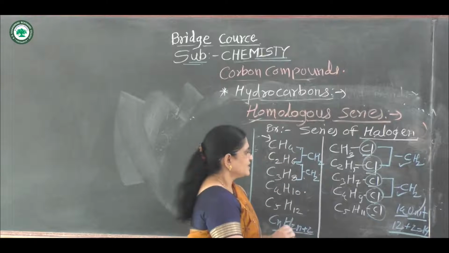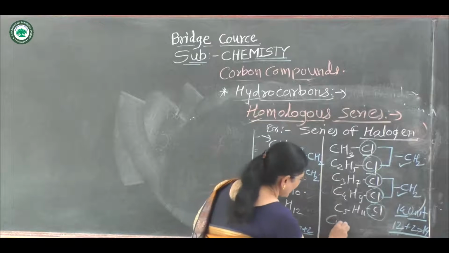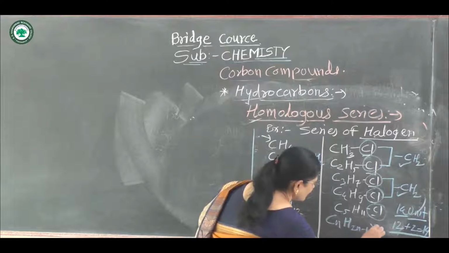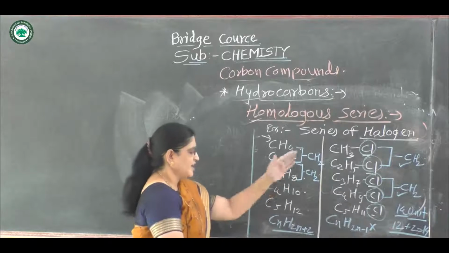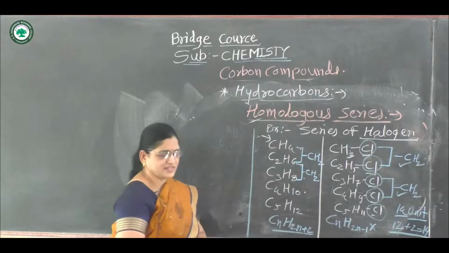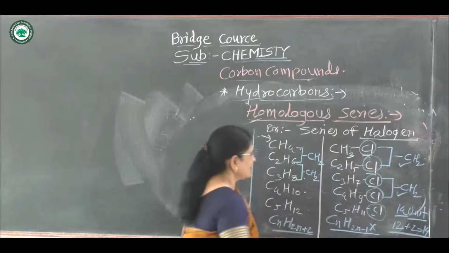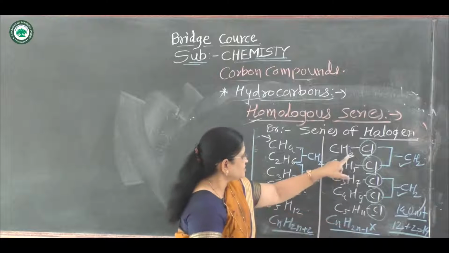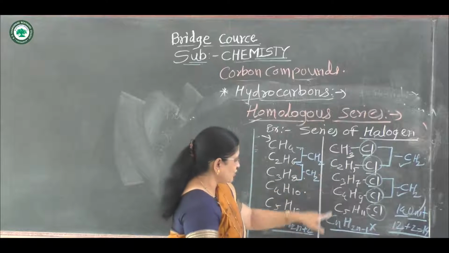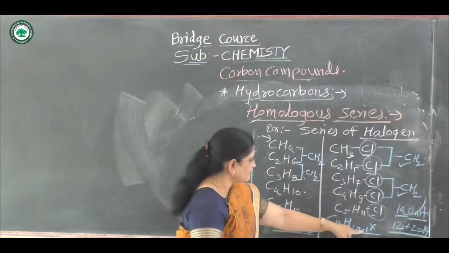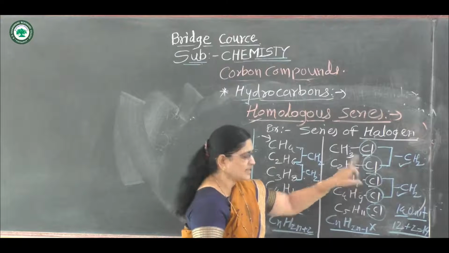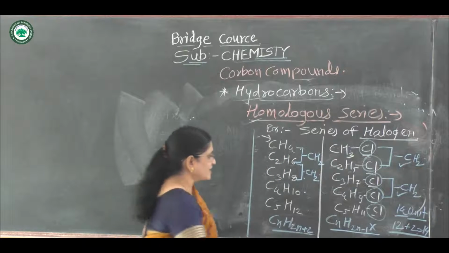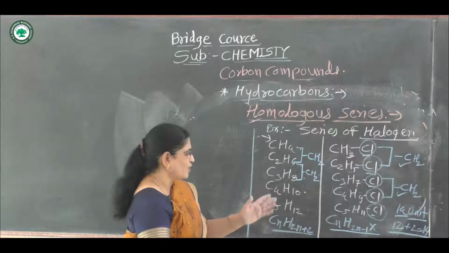In this halogen compound, what is the general formula? CnH2n minus 1 X. See here, carbon number 1, hydrogens 2n minus 1, that is 3, and X. Here also carbons are 2, hydrogen 2n minus 1, that means 5, and X. That means one of the hydrogen atoms is replaced by a halogen atom, and it is called a homologous series.